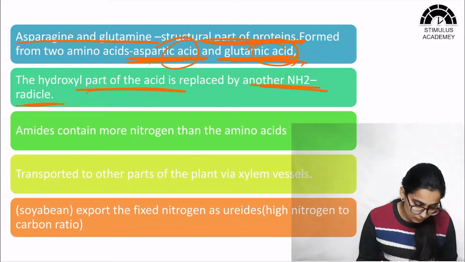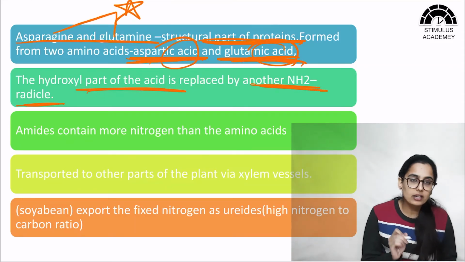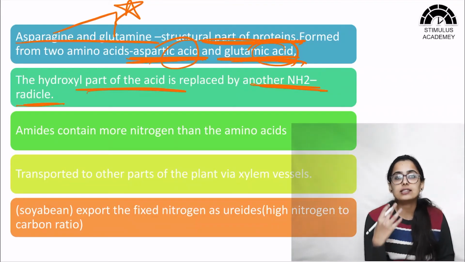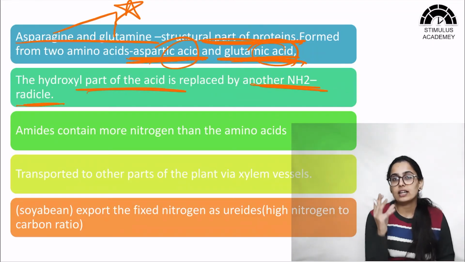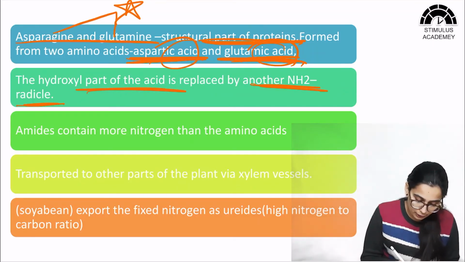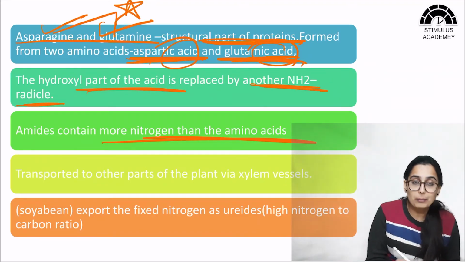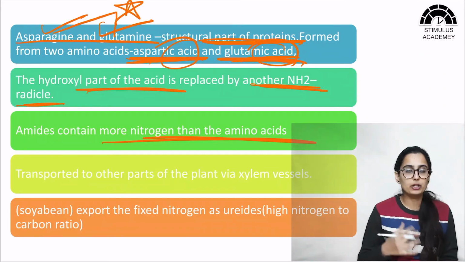Okay, now what is special about these amides? A special thing about these amides is कि हमने यहाँ पे क्या करा है, हमने यहाँ पे NH2 add करा है. That means we have increased the nitrogen content here. ओके, तो हम क्या बोल सकते हैं that amides have more nitrogen than other amino acids. Okay, so asparagine and glutamine, which are amides, contain a higher amount of nitrogen as compared to amino acids.